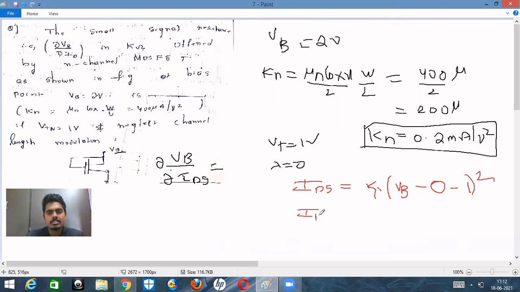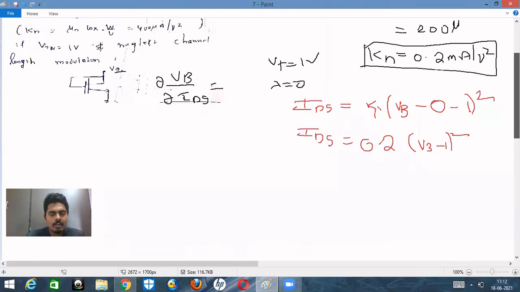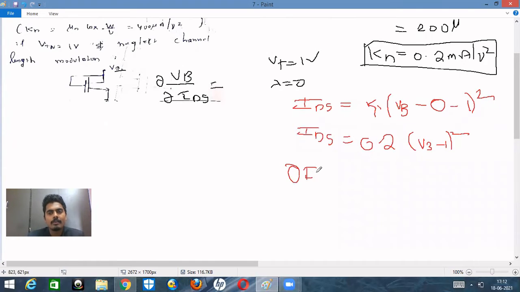So therefore IDS is equal to Kn. Kn is nothing but 0.2 into (VB minus 1 volt) whole square, right? So we need to find dou ID by dou VB. So first find dou ID by dou VB, then we will take the reciprocal, right? So first find dou ID upon dou VB, which is equal to what we will have, 0.2 is a constant value.